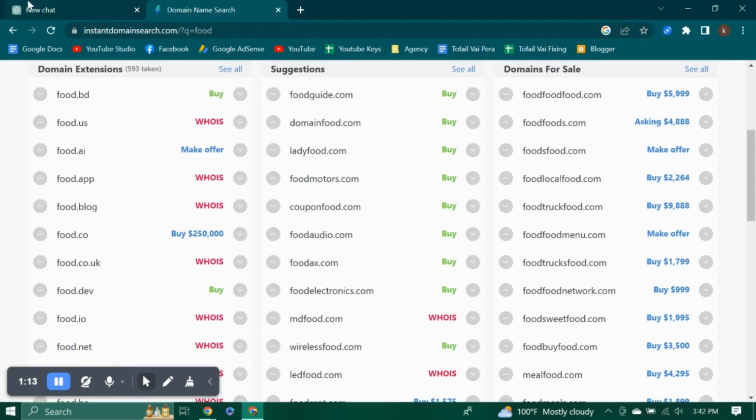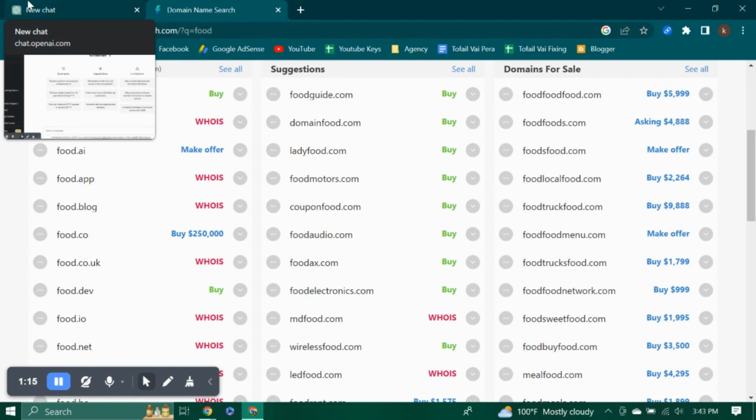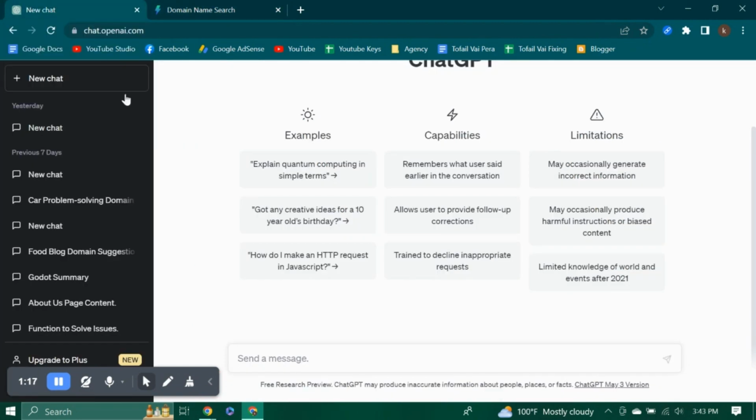But as AI is making everything easy, ChatGPT has a feature that will help you find a new domain name very easily. To do that, you have to open ChatGPT like this one. Then you just have to tell ChatGPT all your problems or all your information related to your new website, your plan, then it will give you the best result. I have experience with this and I'm saying it based on that experience.